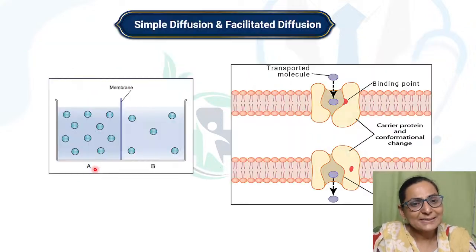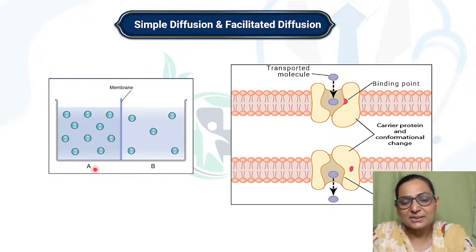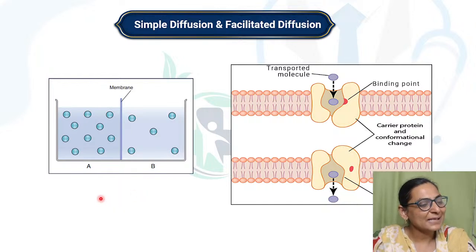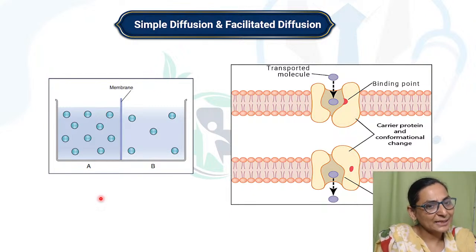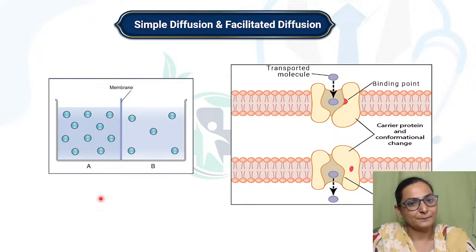Okay. Now let's consider the various transport mechanisms across the cell membrane. Basically, transport mechanisms across the cell membrane can be classified as active and passive. Active is called active because it utilizes energy.